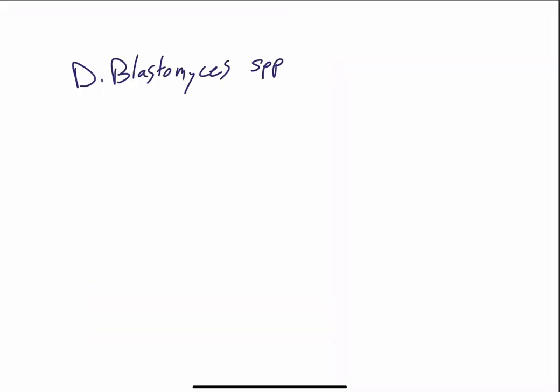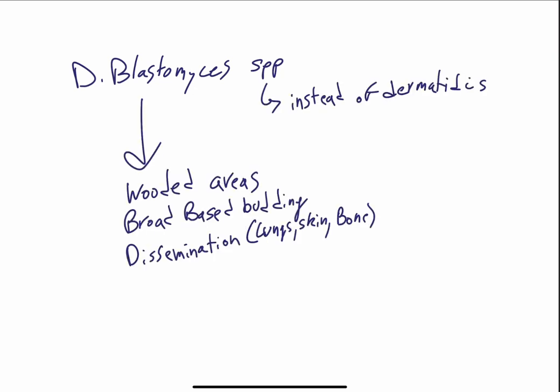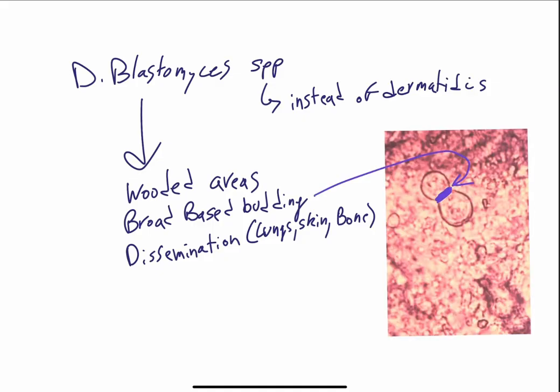Moving on to Blastomyces. What you have to know for Blastomyces, it's found in wooded areas. The classic descriptor is broad-based budding, and it can also cause disseminated infections. Think lungs, skin, and bone. Now, when I say broad-based budding, I want you looking at this picture over on the right, and you see that purple line separating those two lobules. That's the broad base of the bud that they're referencing. They're easy to spot once you know what you're looking at.